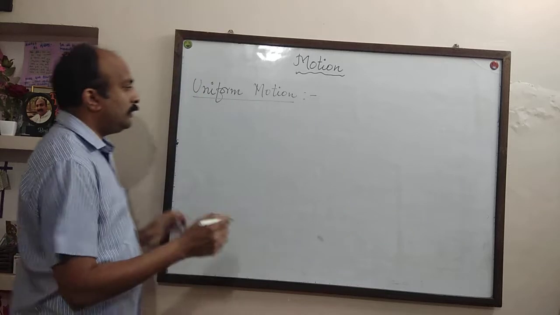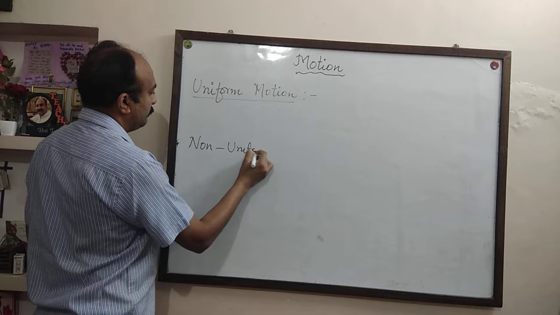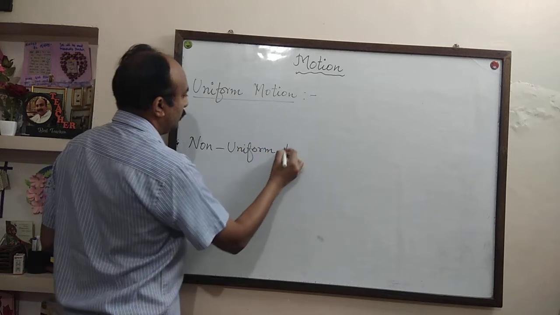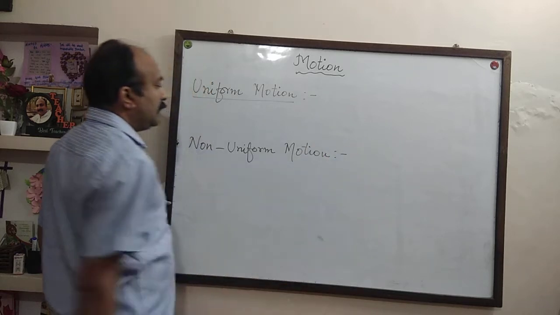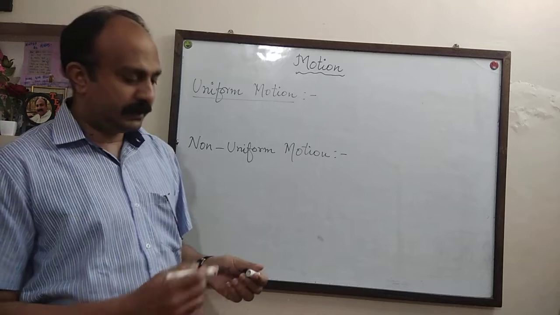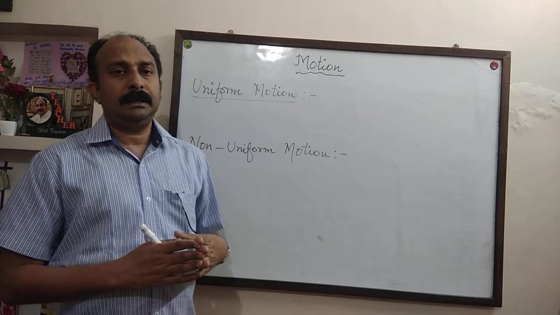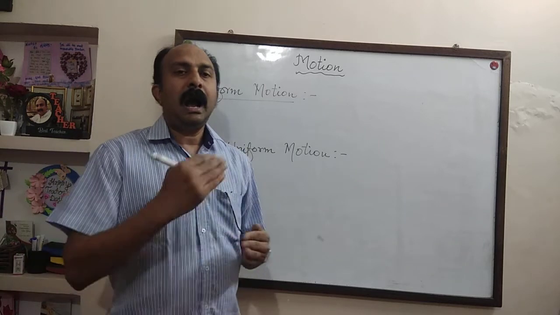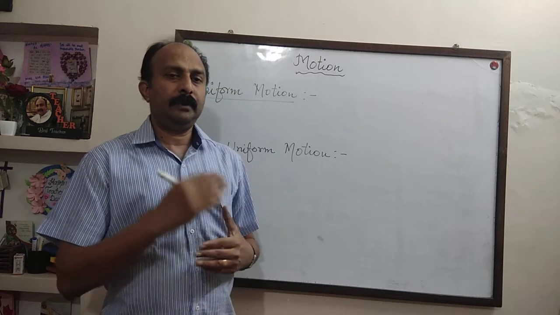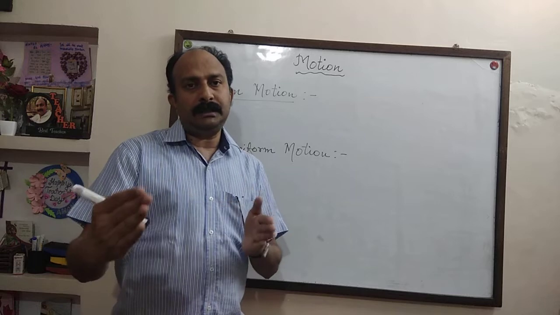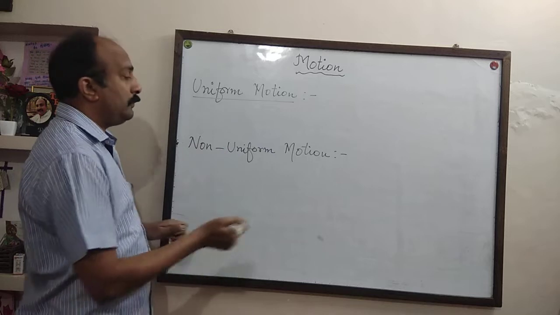Now, what is non-uniform motion? Non-uniform motion. Very simple. A body is traveling in a straight line but covers unequal distance in equal interval of time. If a body covers unequal distance in equal interval of time, it is said to be in non-uniform motion.